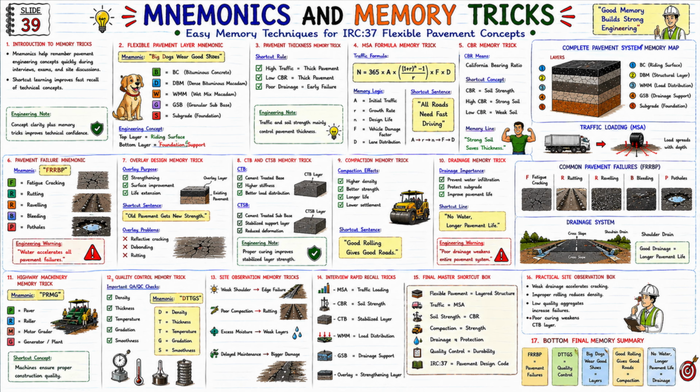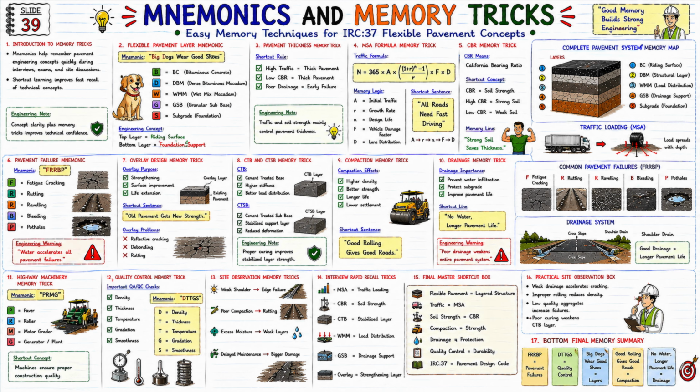Drainage memory trick. Drainage importance: prevent water infiltration, protect subgrade, improve pavement life. Now look at the shortcut line: No water, longer pavement life. Now see engineering warning below. Poor drainage weakens the entire pavement system. And this is the major reason for pavement deterioration.